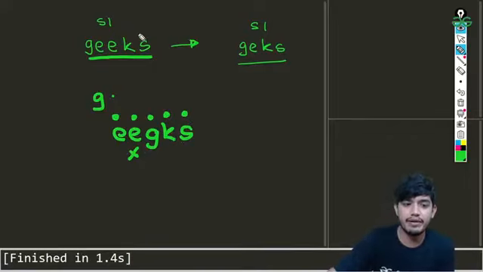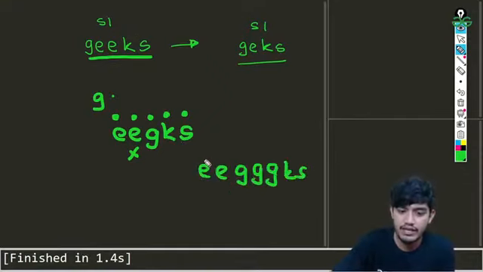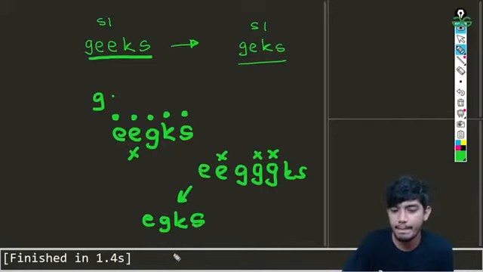For example, if we have repeating characters, it will appear something like this, gg gks, something like this. So in that case both of these will be removed. So the answer which we'll be getting is something like this. Okay, so that's the first way. What can be another way?